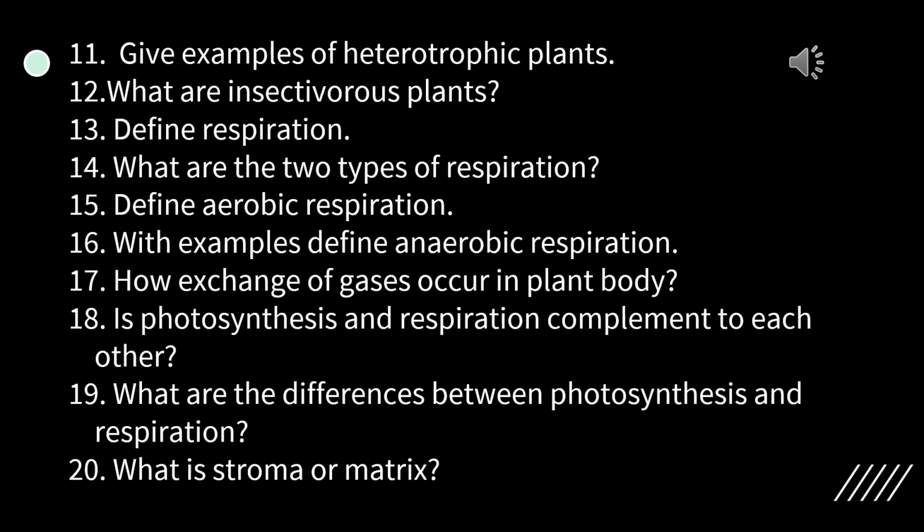And number 20, what is stroma or matrix? This is also a 2 marks question. This answer also I am going to tell. The chloroplast of plant body has a double layered membrane that surrounds a ground substance called stroma or matrix.